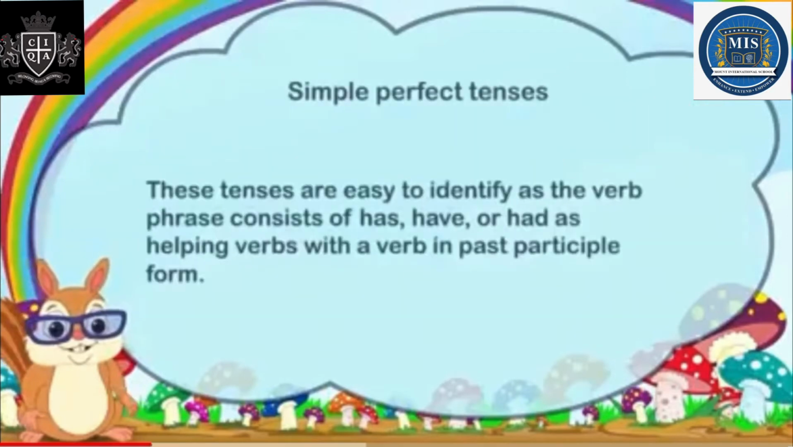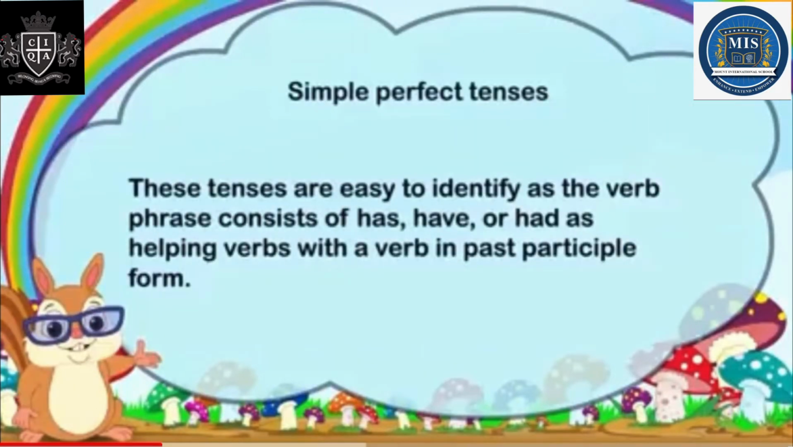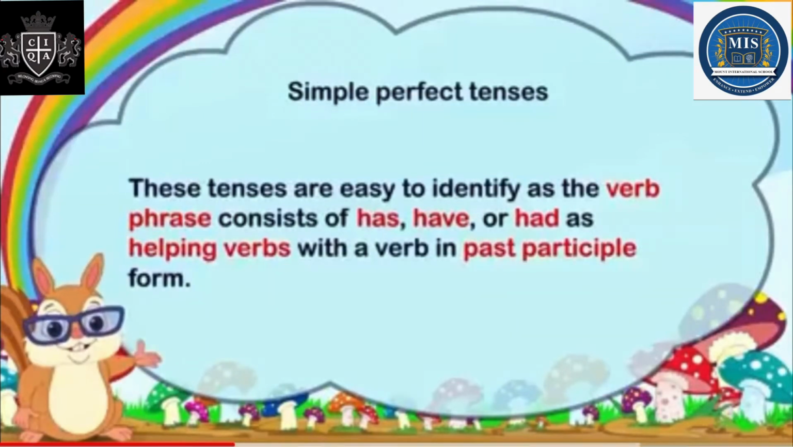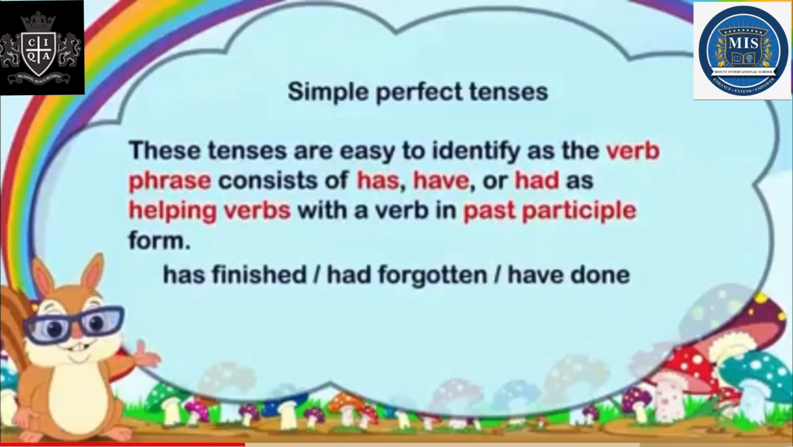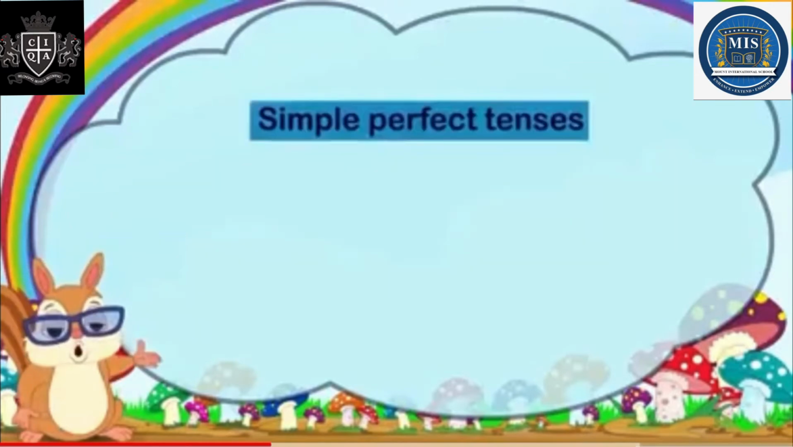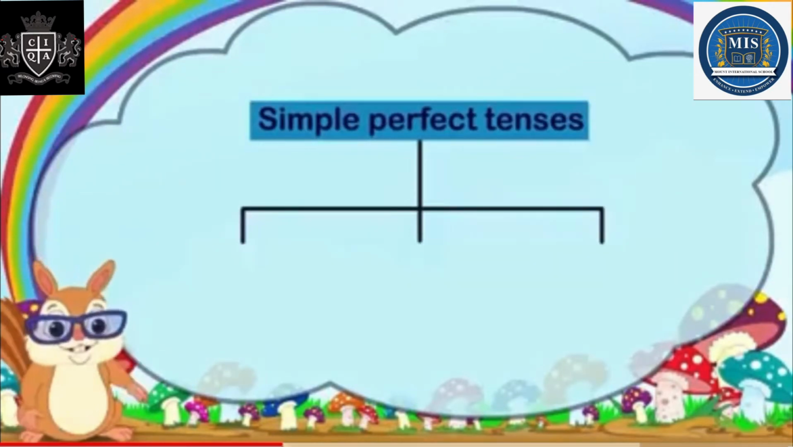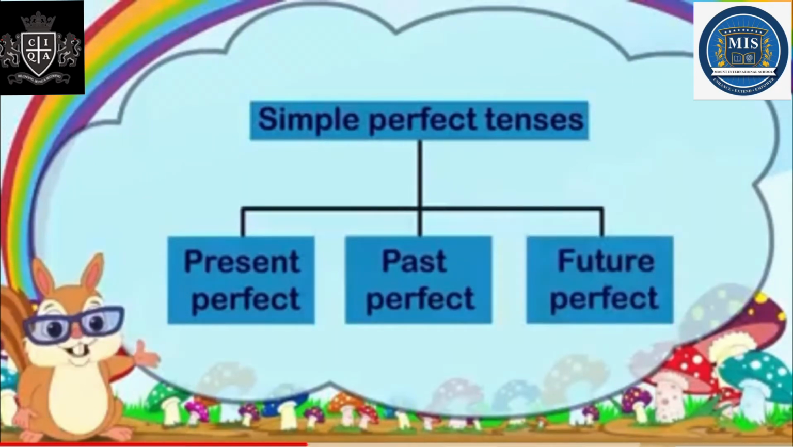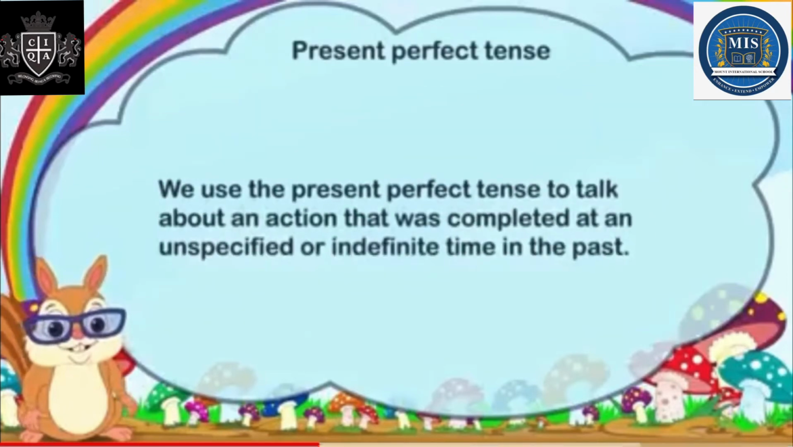We call these tenses simple perfect tenses because they are easy to identify, as the verb phrase consists of has, have, or had as helping verbs with the verb in the past participle form. I have explained to you already in the class that they deal with has, have, and had helping verbs and with the verb in past participle form: has finished, had forgotten. These verbs will be used. Now simple perfect tenses are divided into three forms: present perfect, past perfect, and future perfect.